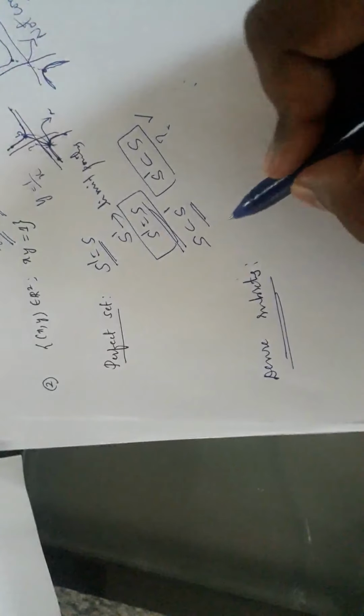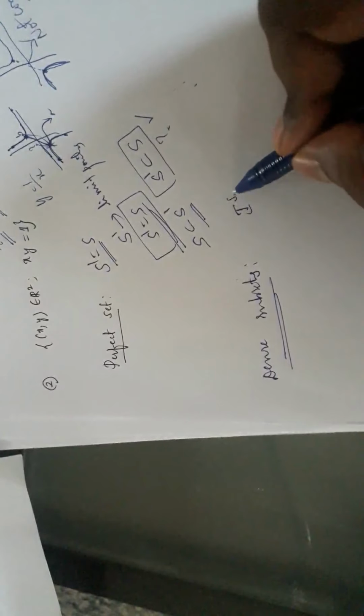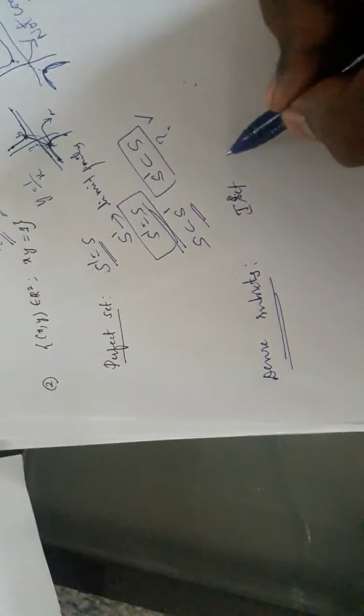Next we move on to the dense subsets. We should be very careful to understand the definition here. I will give the definition in this way. Consider any 2 sets, the first set and the second set.